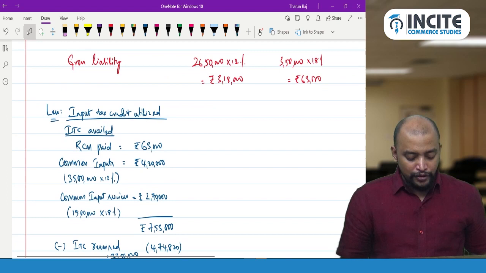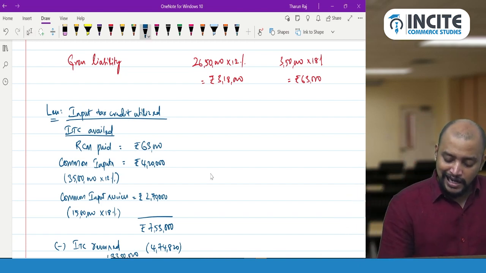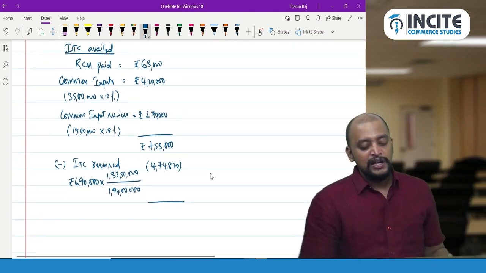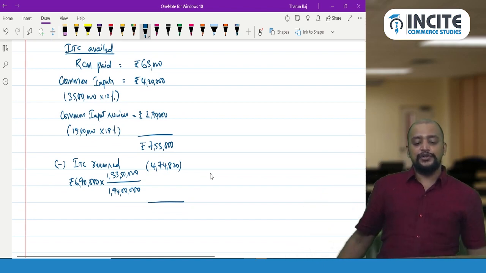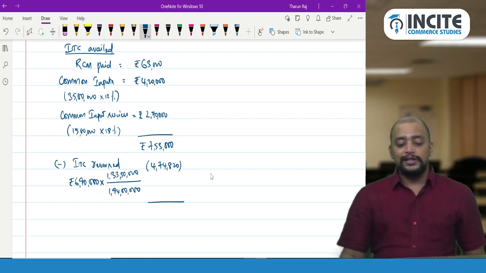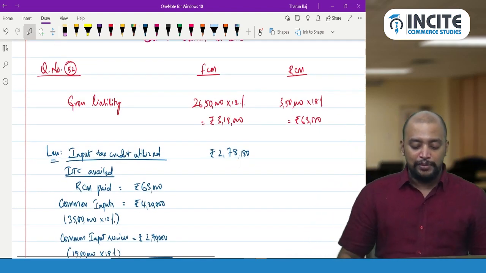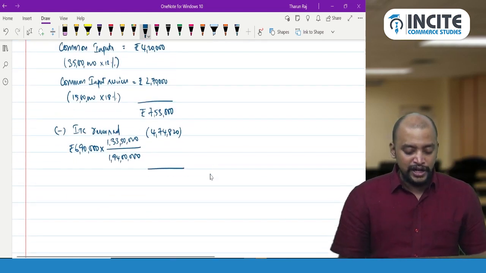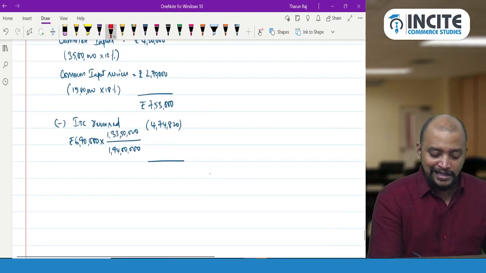So therefore 7,53,000 minus this, so we will be getting 2,78,180. So what is the ITC utilized? 2,78,180. How we got 2,78,180? Total ITC availed 7,53,000. ITC reversed is 4,74,820. So therefore the ITC utilized for payment of liability, FCM liability, will be 2,78,180.